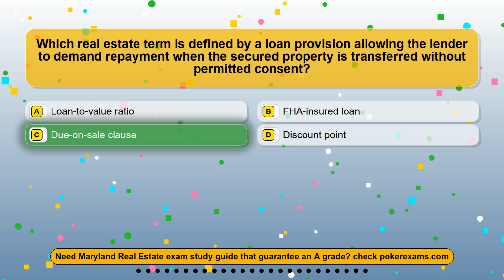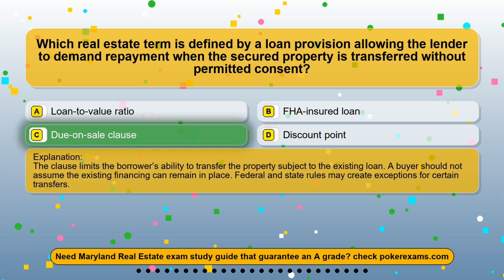The correct answer is option C, due-on-sale clause. The clause limits the borrower's ability to transfer the property subject to the existing loan. A buyer should not assume the existing financing can remain in place. Federal and state rules may create exceptions for certain transfers.